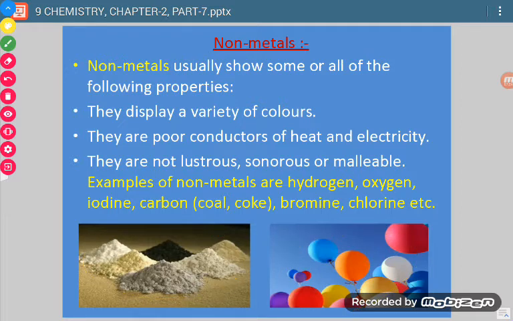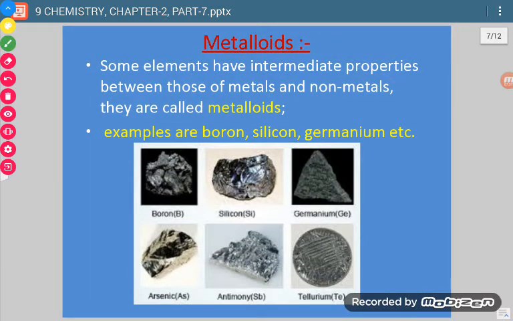Now let us come to metalloids. The third category is metalloids. These are those substances which have properties between metals and non-metals. A few properties will be like metals and a few will be like non-metals. Here we have shown a few metalloids: boron, silicon, germanium, arsenic, antimony and tellurium. These are typical metalloids, so you have to remember these.